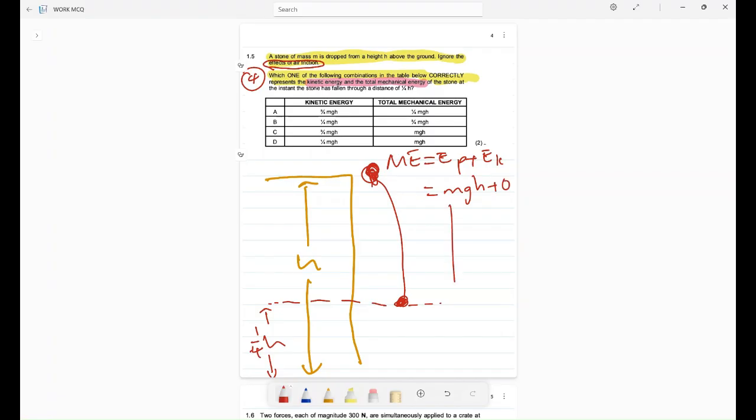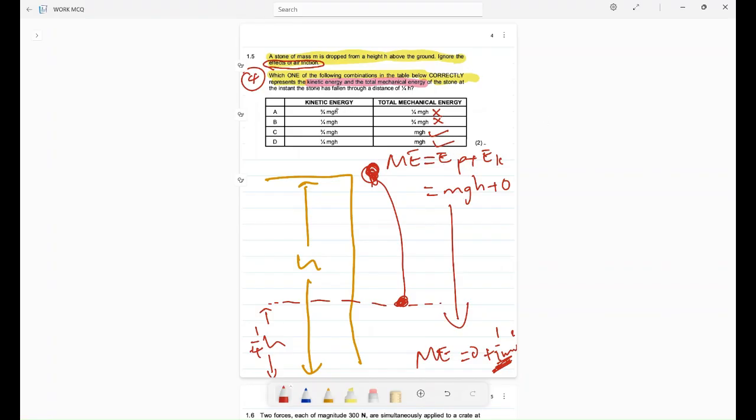So even when I move downwards, even if I am at the bottom, my EP is going to be 0, but my EK is going to be half mv squared. But remember, this half mv squared is from this mgh. Why? Because I said as we go down, mgh transfers its energy to kinetic energy. So this is the same as saying this is the mgh. So our total mechanical energy cannot be 1 over 4 mgh, cannot be 3 over 4 mgh, but can be mgh. Why? Because our mechanical energy is conserved.